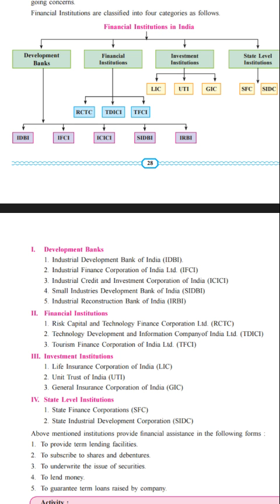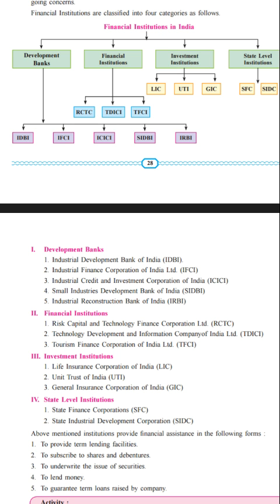Let us see the second one, that is the financial institution. A financial institution is a company that is engaged in the business of dealing with financial and monetary transactions such as deposits, loans, investments and currency exchange. So these financial institutions help the industries in their monetary and financial dealings, in transactions like deposits, investments, loans and currency exchange.